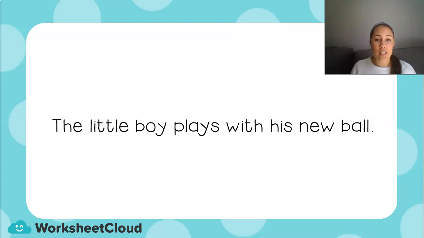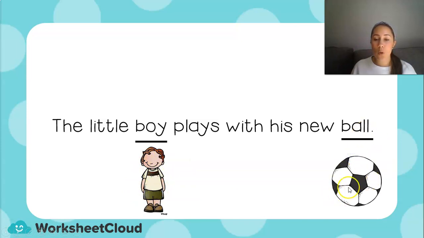Okay, so let's have a look at this sentence now. The little boy plays with his new ball. So first I'm going to look in this sentence if I can see any of my nouns because my adjective is always going to be close by. So I have boy and I have ball because boy is a person and ball would be a thing. I can see the boy and I can see the ball. I can touch them, I can hear the boy.